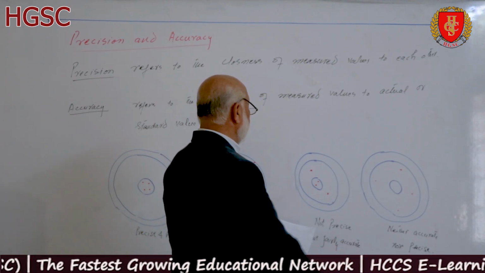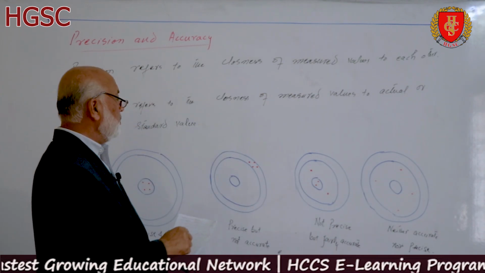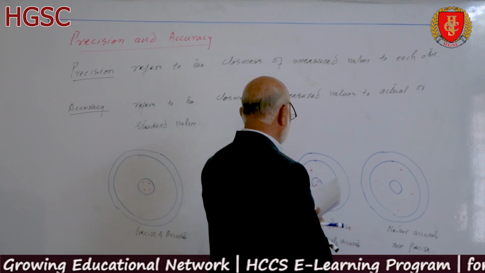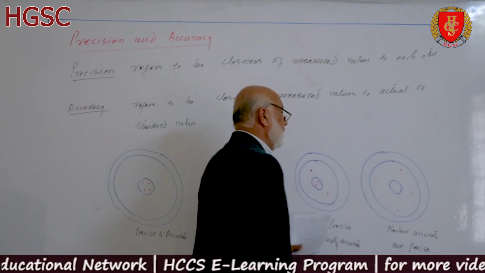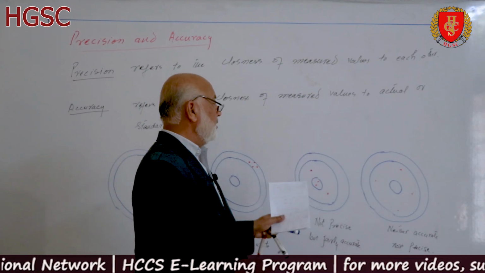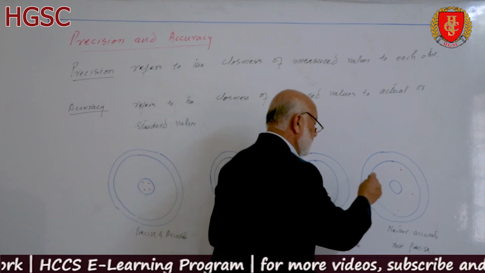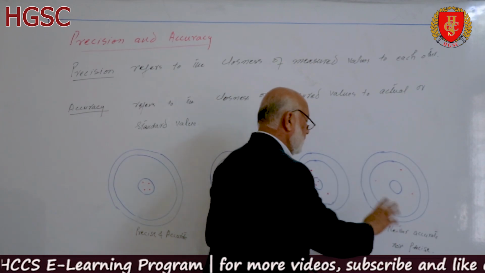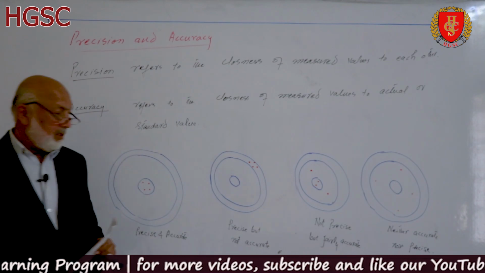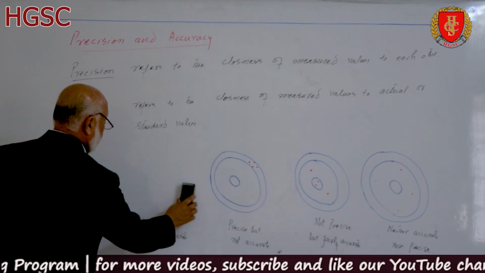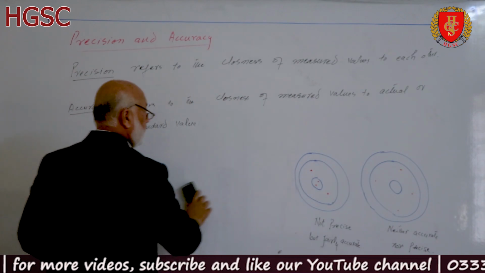Not 100% but mean value is approximately equal to the fair result, and that's why we call it fairly accurate. And the last diagram, dots are far apart from each other as well as from the eye, so the result is neither accurate nor precise. So this is one of the examples to explain the concept of precision and accuracy.